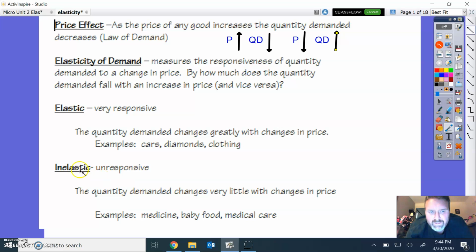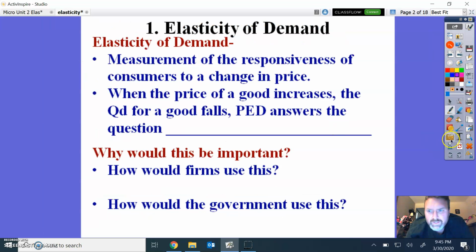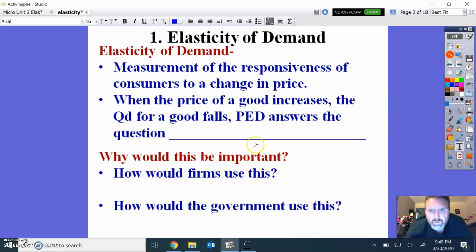Things that are inelastic are unresponsive. So no matter what, the quantity demanded changes very little with changes in price. So medicines and baby food and medical care. And we're running into a lot of this right now with everything that's going on with the coronavirus, right? So the elasticity of demand says, when the price of a good increases, the quantity demanded for a good falls.